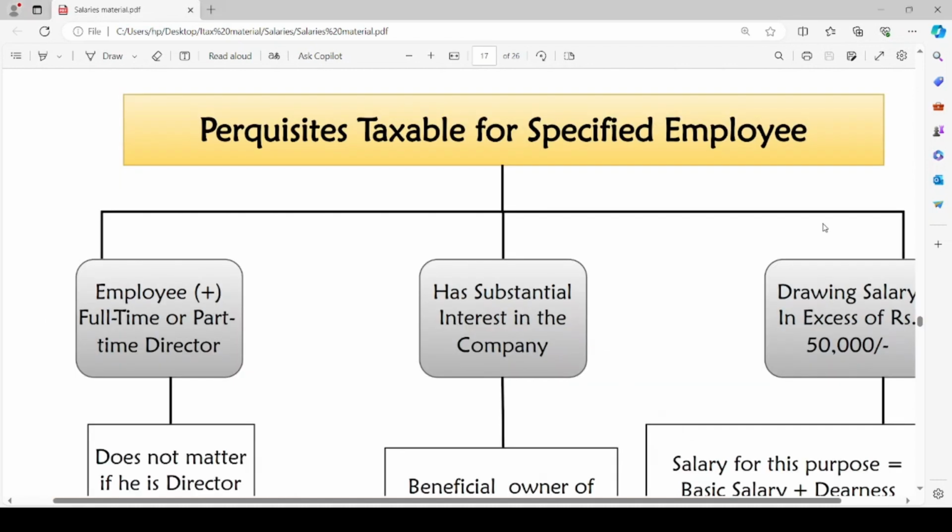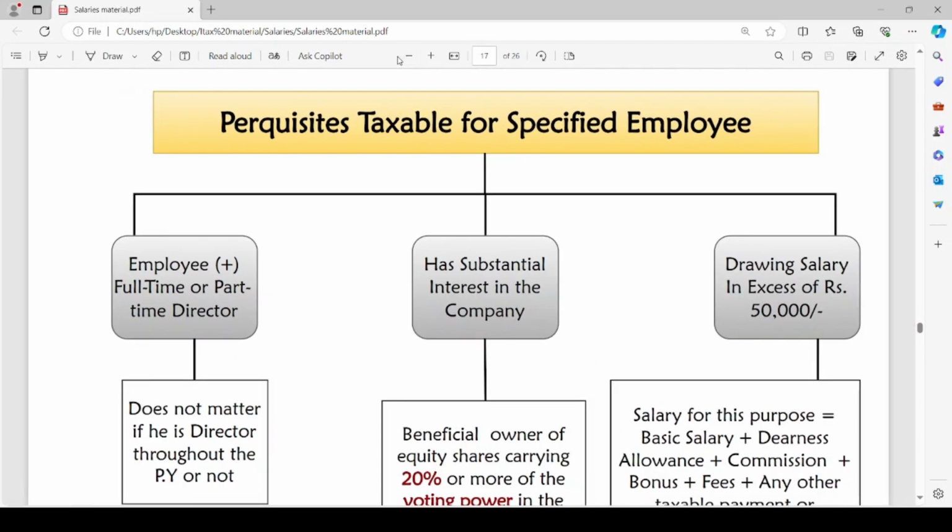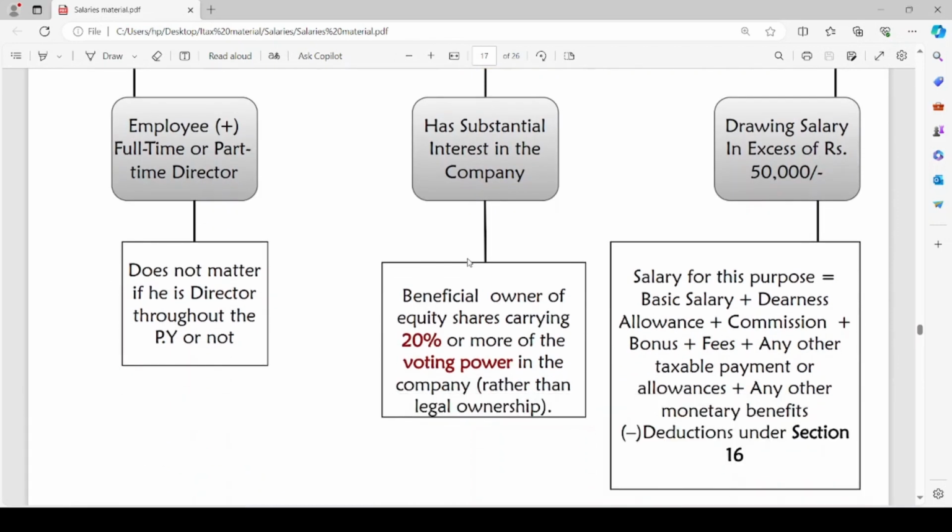Before we discuss those 5 perquisites, let us first go through the definition of specified employee. Specified employee means the assessee is either full-time or part-time director. Other than being the employee of the company, he is full-time or part-time director. It does not matter if he is director throughout the previous year or not. If he serves as director a part of previous year also, he will be considered specified employee.